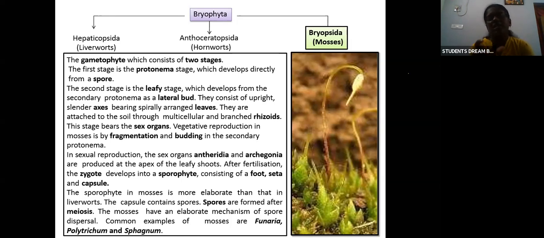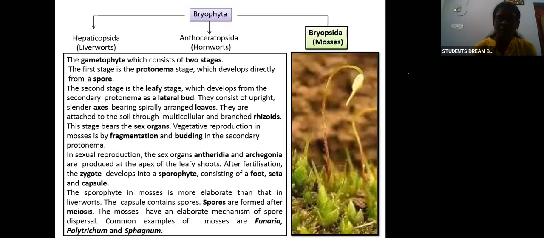In this stage they will bear the sex organs. Vegetative reproduction is by fragmentation and budding. Sexual reproduction is by the male and female sex organs, antheridia and archegonia. Fertilization will occur, and the zygote will develop into the sporophyte, whose structure has three parts: foot, seta, and capsule. It is similar to liverwort, but here the structure and the spore dispersal are more elaborate. Common examples are funaria and sphagnum.